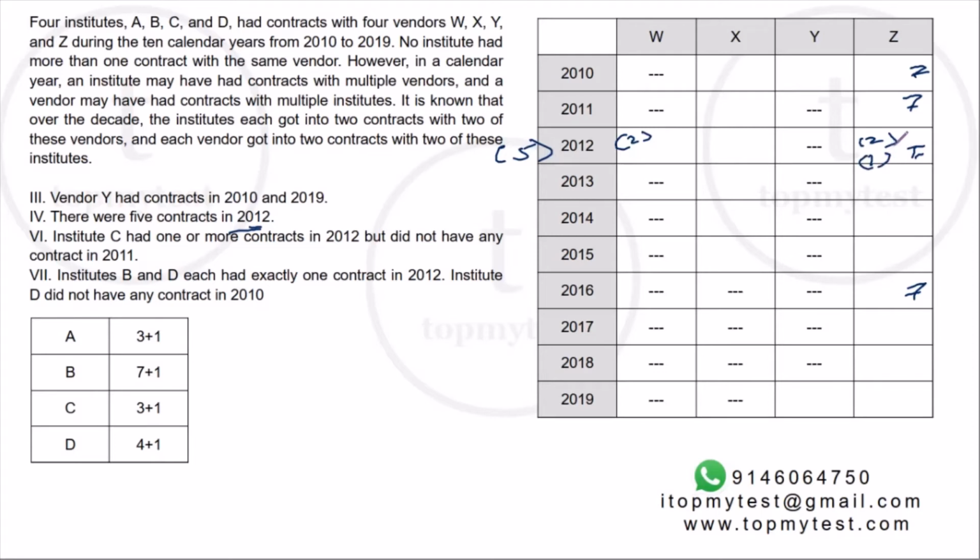Given this scenario, we know that Z will enter into only a 1-year contract, will have only one contract running in 2012, which means X will have 2 contracts running in 2012. Now, this is a very nice breakthrough and it will help you solve the set.